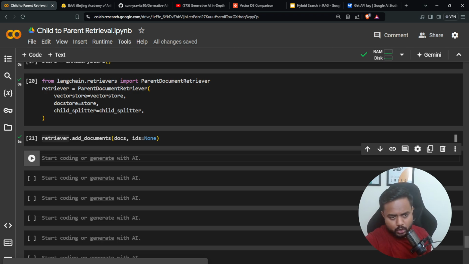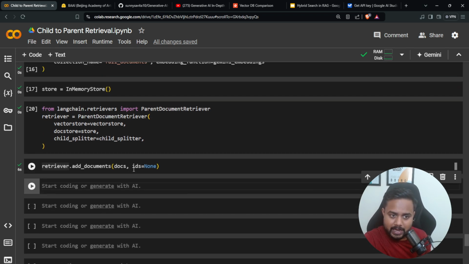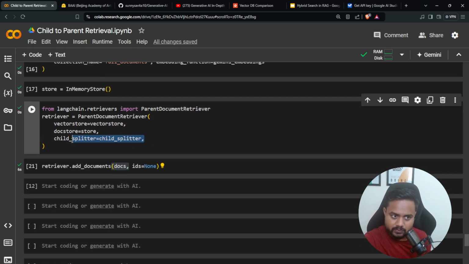See, we have added the document, meaning the full document. We haven't divided the entire document into parent documents. So here what we did, we added the document, and here is my child splitter. We have a complete document. How many documents? Two documents.